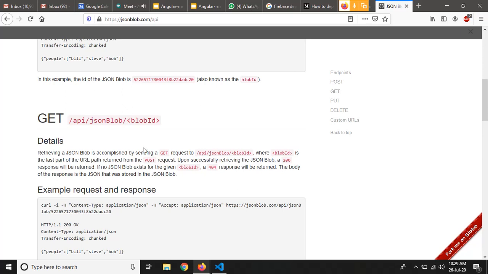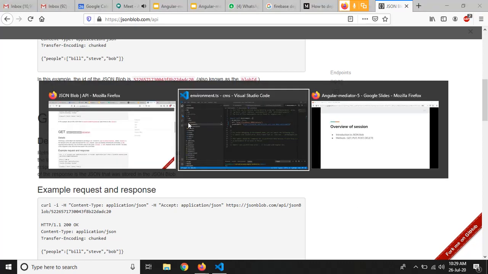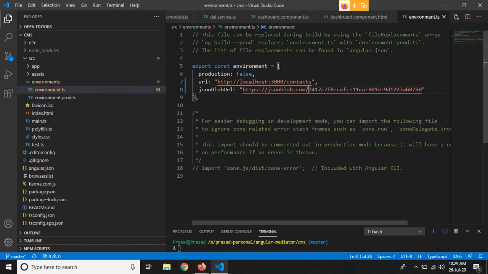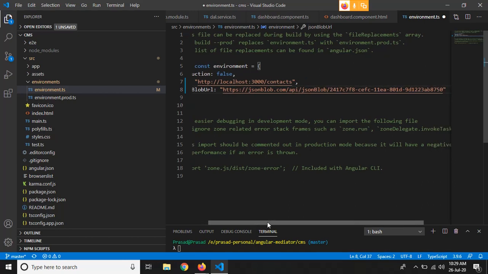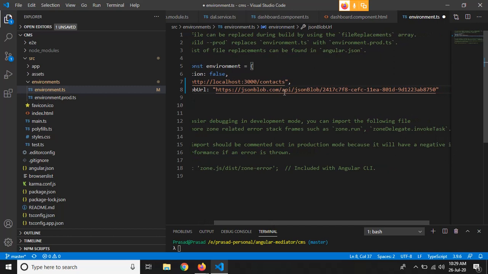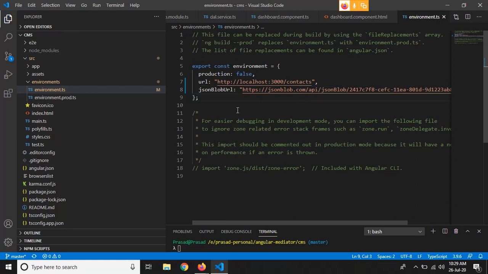After jsonblob.com we have to append API, JSON blob, and then blob ID, right? So the URL will become like this, https://jsonblob.com/api/jsonblob/your blob ID. So this will be your URL.